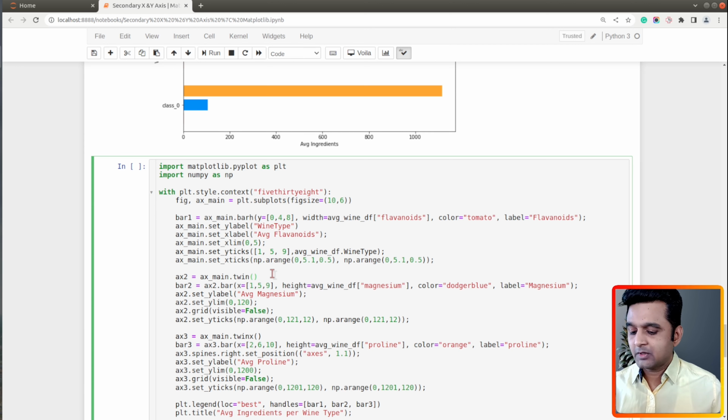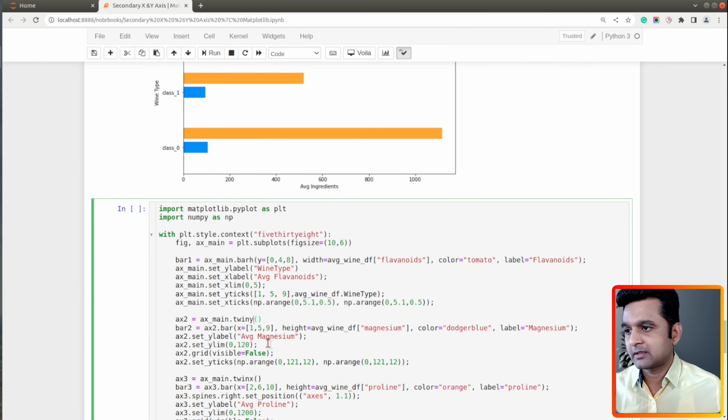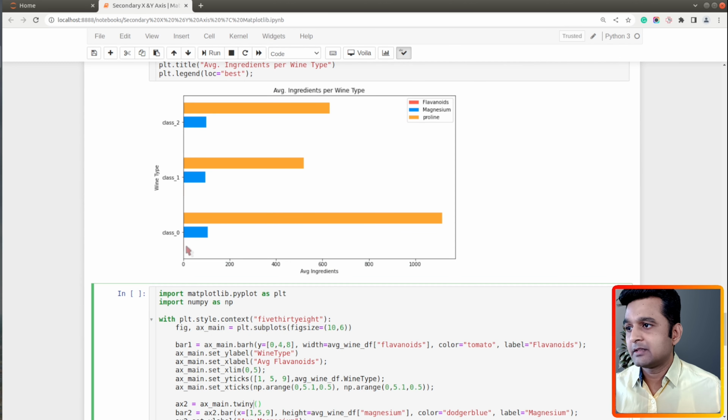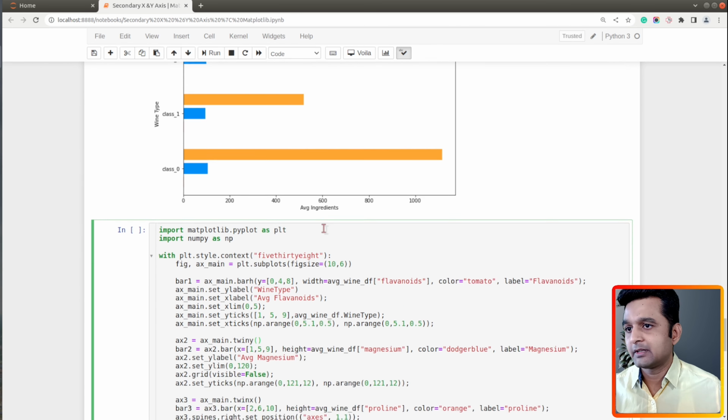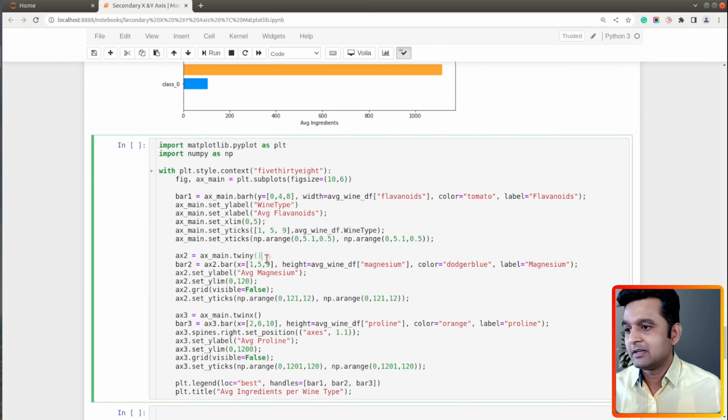Now over here we need to use twiny method. In order to introduce new secondary x-axis, we need to use twiny. What this will do is create a new axis object which has same y-axis as our existing one, but has x-axis which is displayed on the top over here. So remember this, when you want to create a secondary x-axis you need to use twiny, and when you want to create a secondary y-axis you need to use twinx.